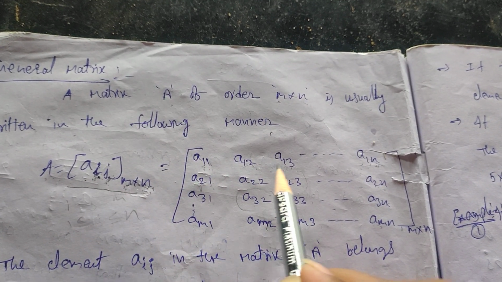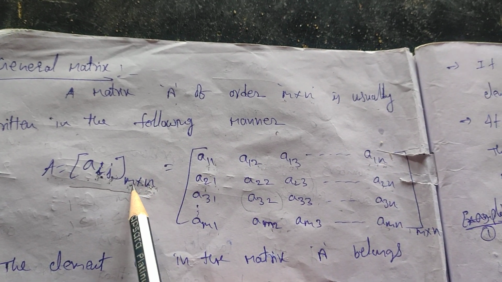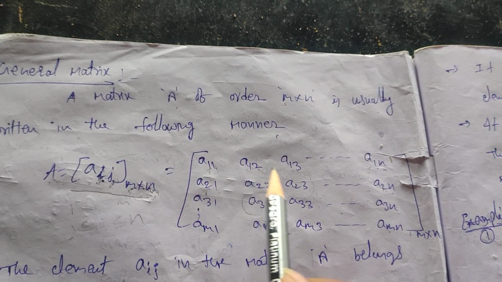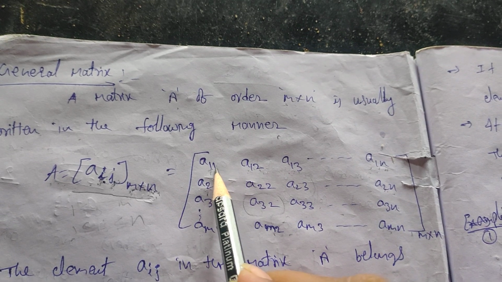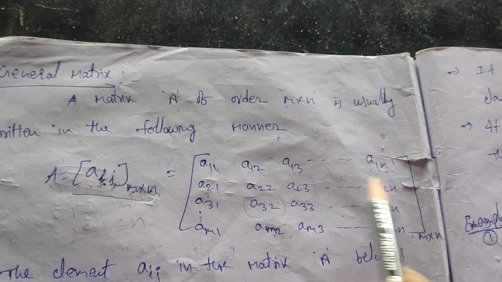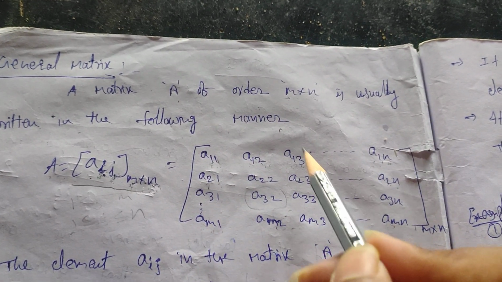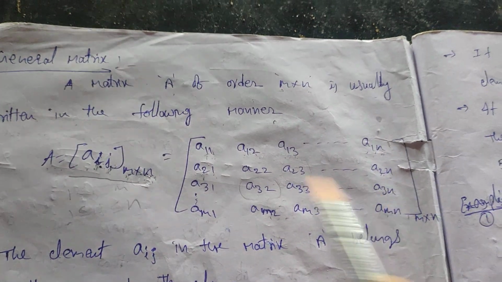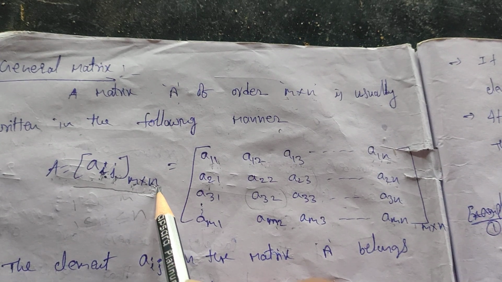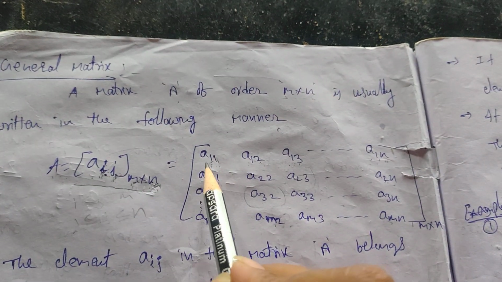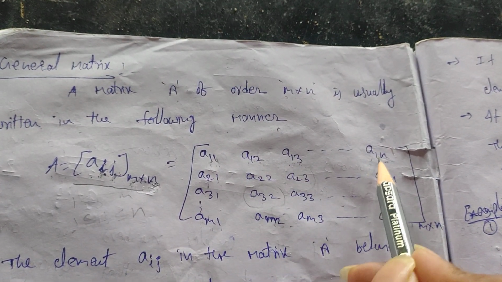That means when you are writing like this, the first position 1 shows the first row, and the second position 1, 2, 3 and so on shows the first column, second column, third column up to the nth column. So here m by n means n columns you have to write: a11, a12, a13 and so on, a1n.